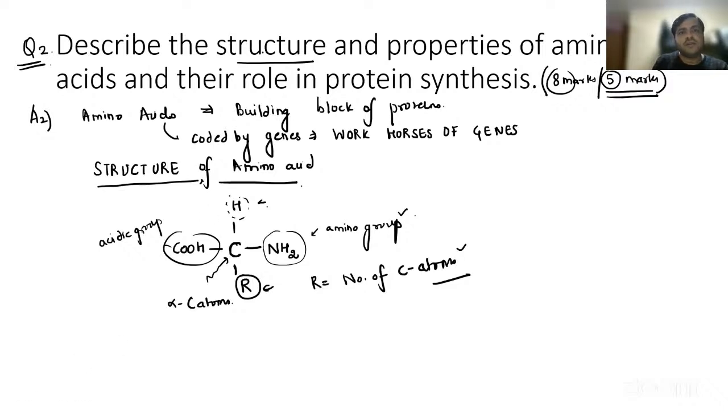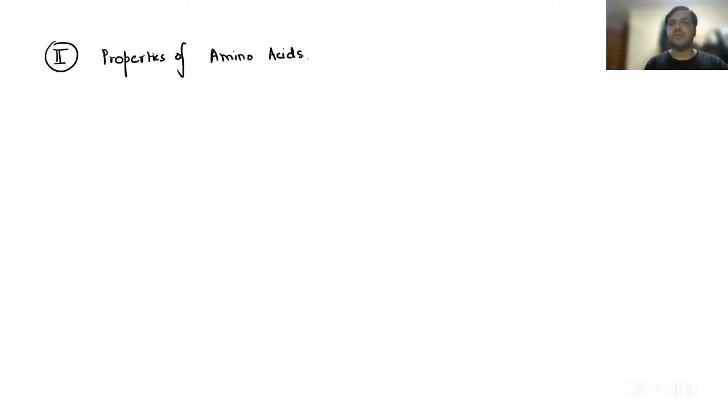Okay. First is the structure done, then the properties of the amino acid and role in protein synthesis. Now let us just try to answer the second part of the question, that is the properties of amino acids. Firstly, remember guys, they can exhibit isomerism. Now, when I say isomerism, guys, let me try to draw the structure for you people.